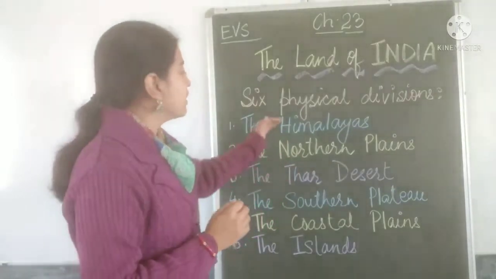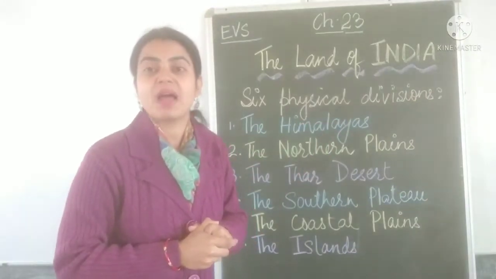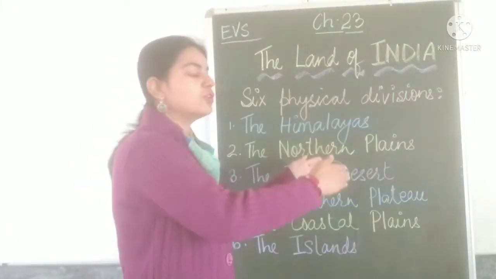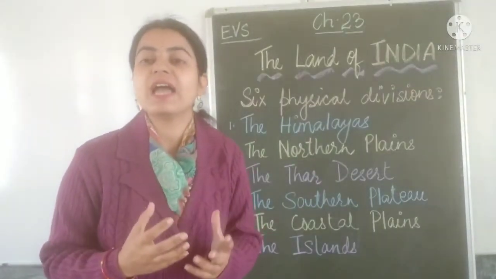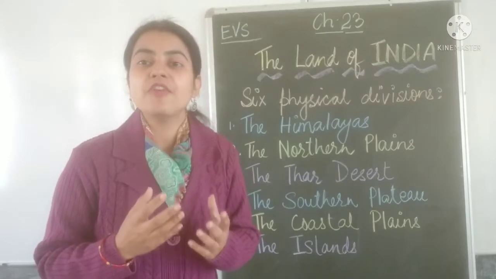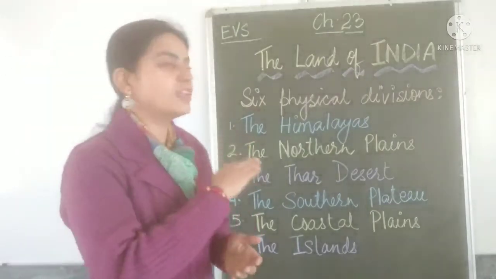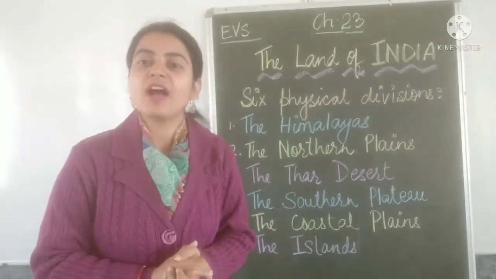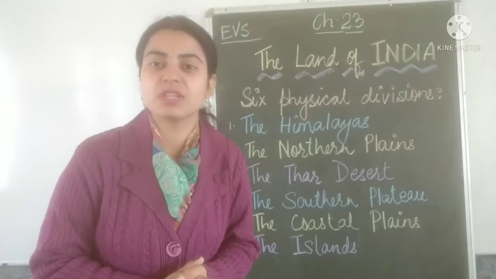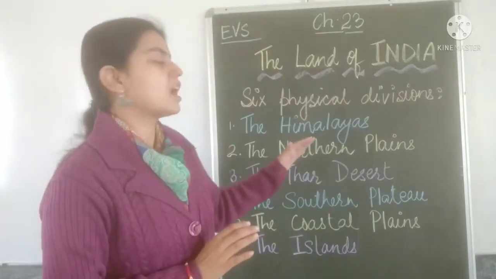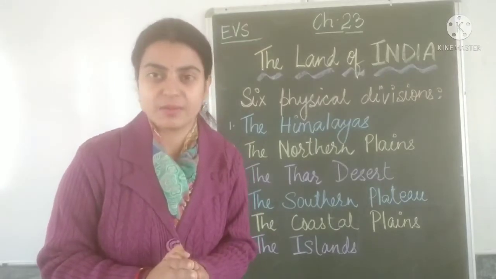That is, the rivers which originate in the mountains or the glaciers of Himalayas, they flow down to the northern plains and with them they bring the fertile alluvial soil. वो अपने साथ ये उपजाऊ मिट्टी लेकर आते हैं जो पूरे नॉर्दर्न प्लेन पर स्प्रेड है और वहां के किसानों को खेती करने में इससे बहुत ज्यादा मदद होती है. That's why the northern plains are one of the most fertile lands in the country.